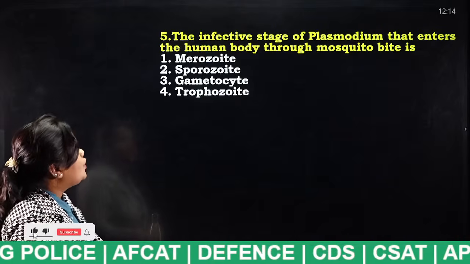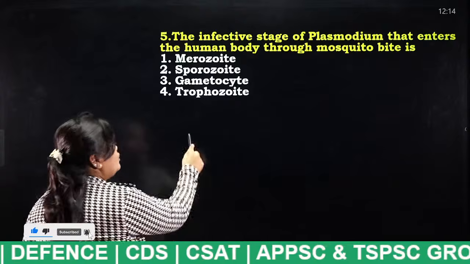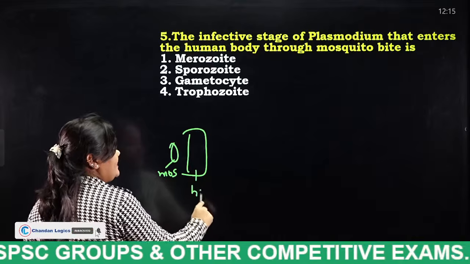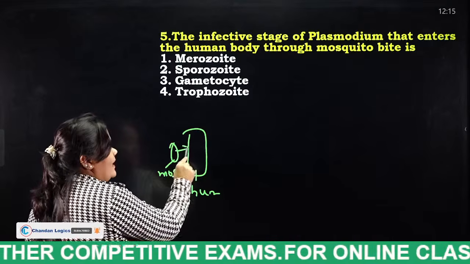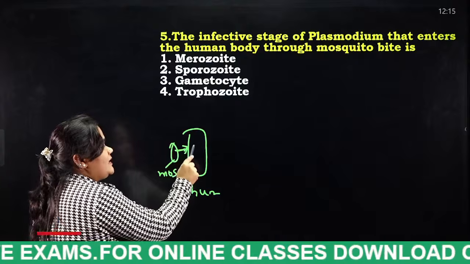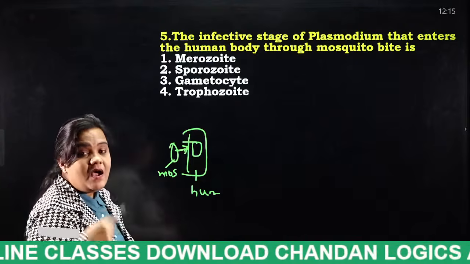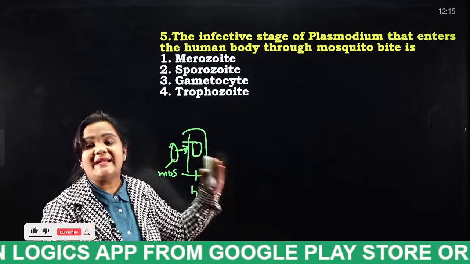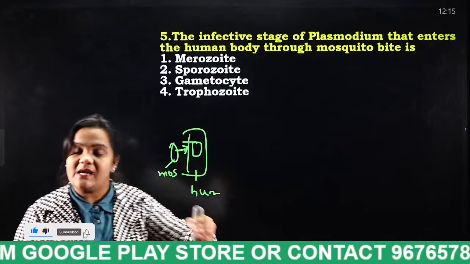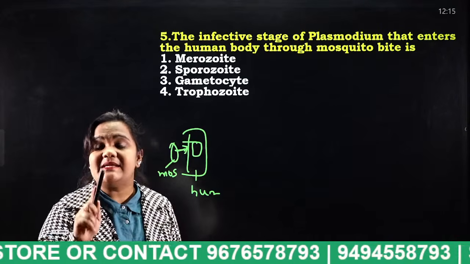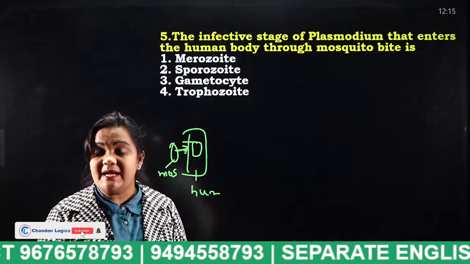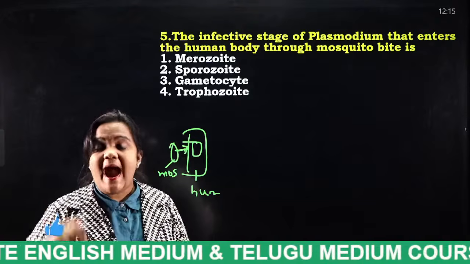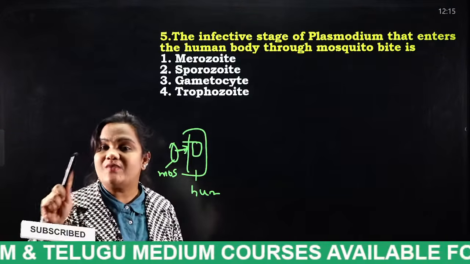I have already told you. Just imagine this is a human being. If a mosquito bites a human being, what enters into the human being, students? That is the question they are asking. After the parasite enters our body, through blood cells it reaches our liver. In the liver, a single sporozoite in our liver cell multiplies into many sporozoites. The process happening here is asexual reproduction.